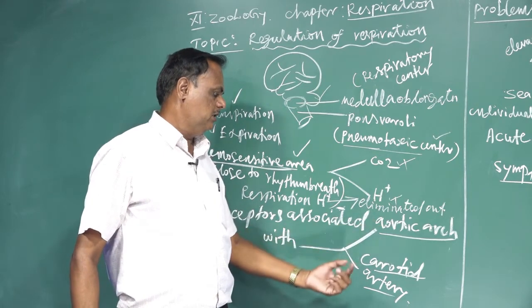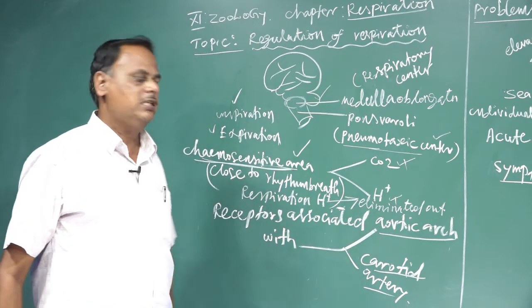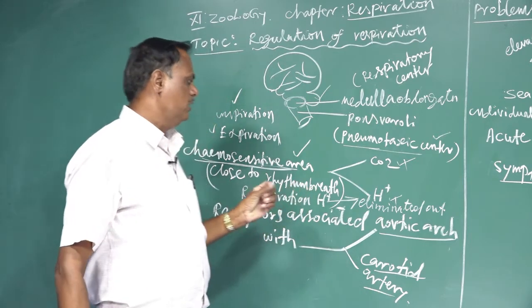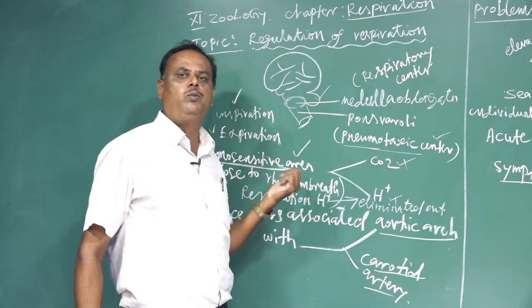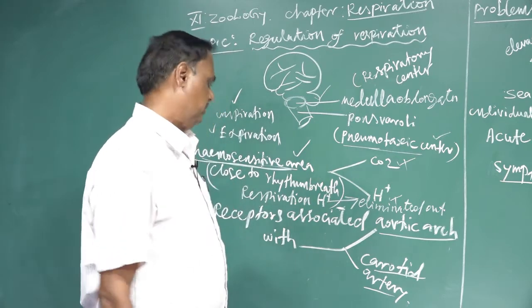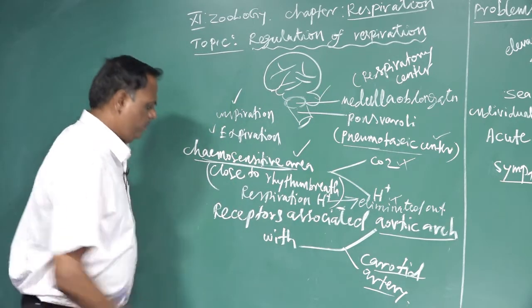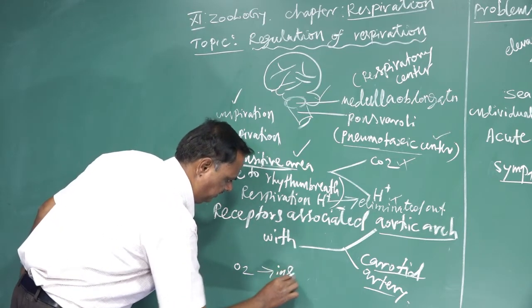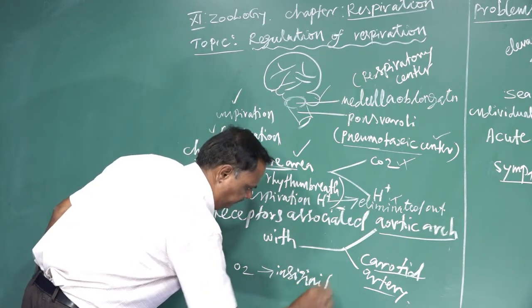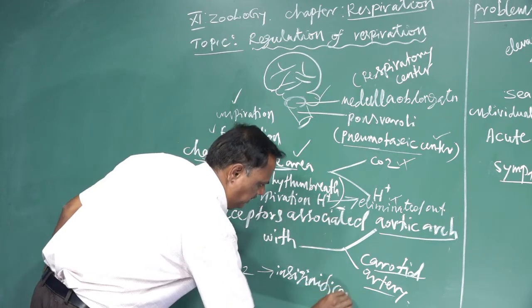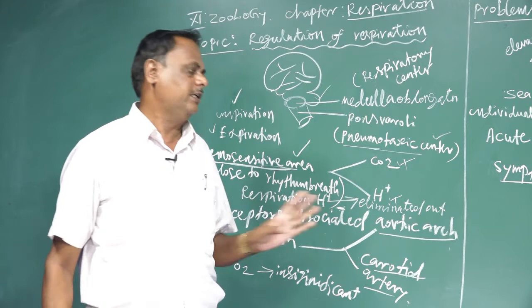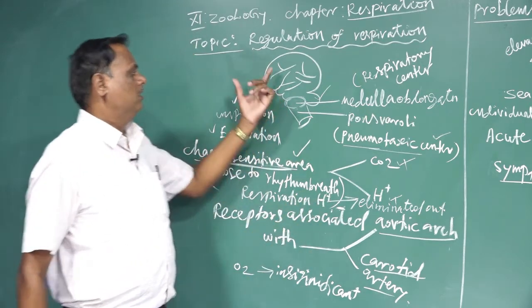They regularly send the necessary impulses to this breathing center, which is helpful for normal breathing. At the same time, the role of oxygen is insignificant. In this way, in our body, the respiration takes place.